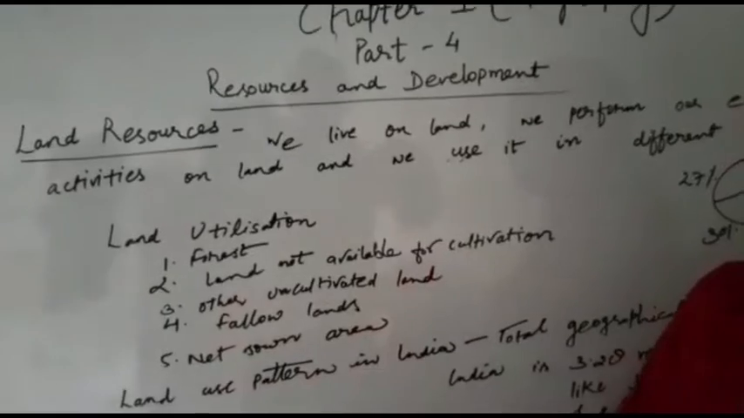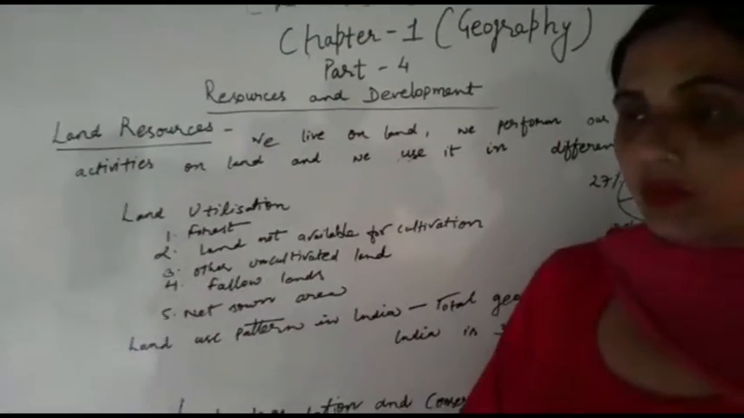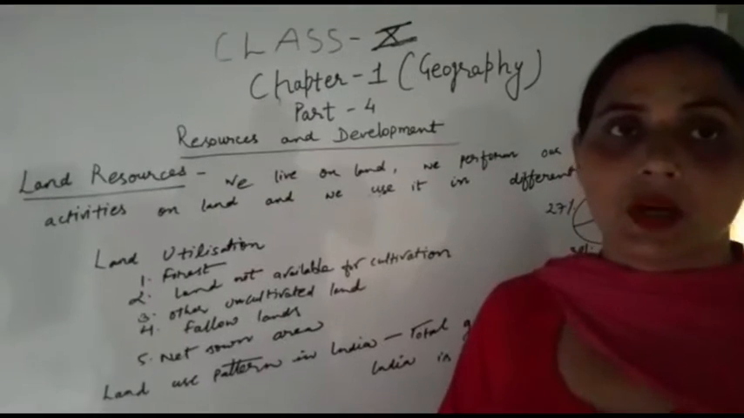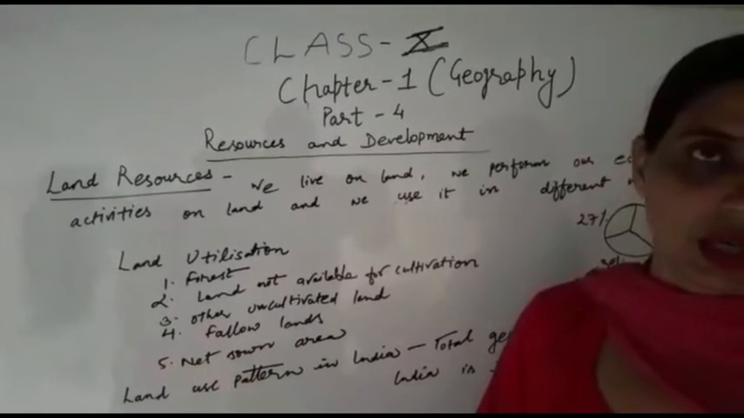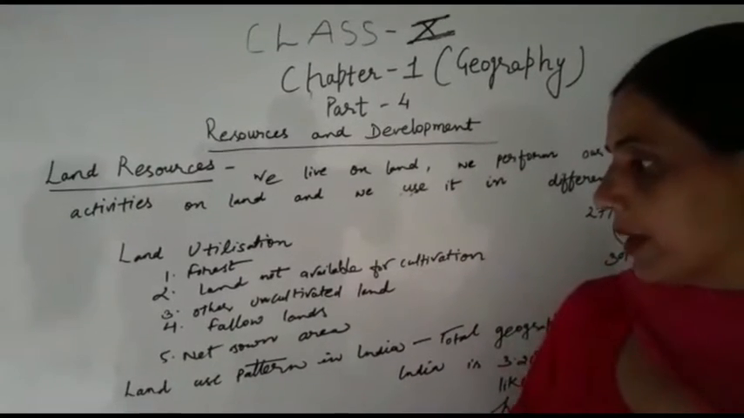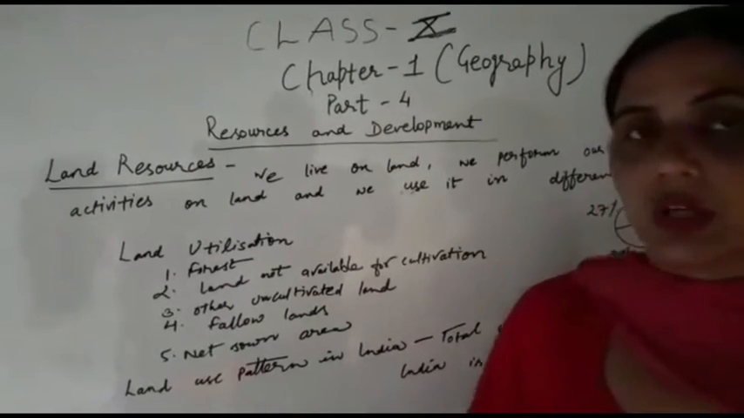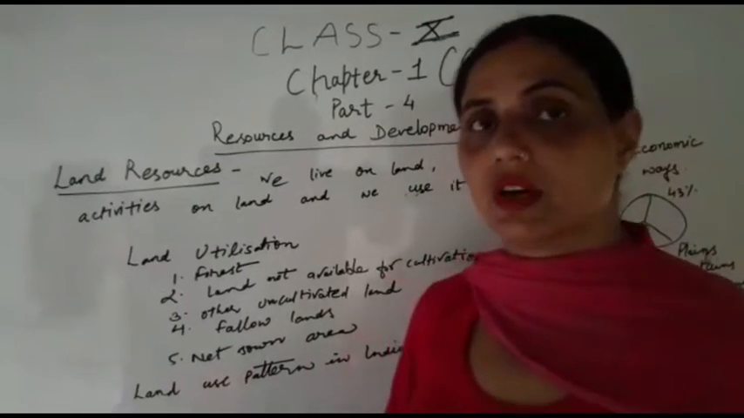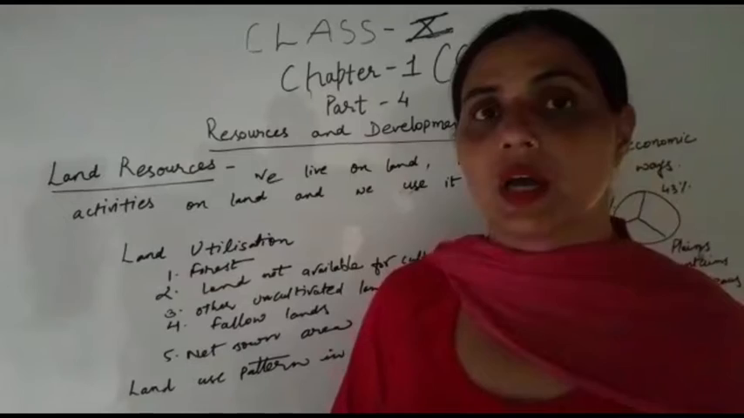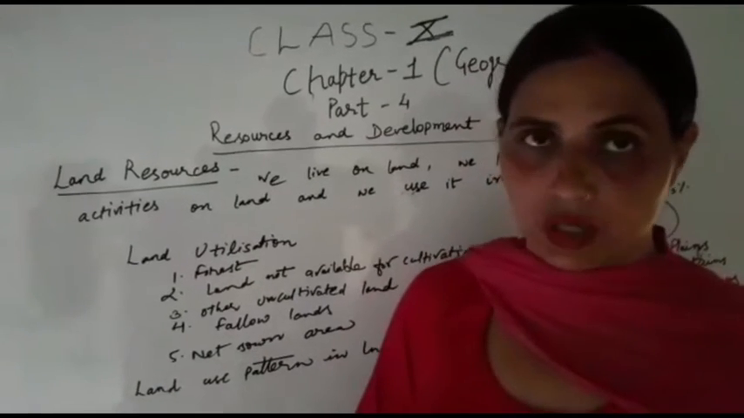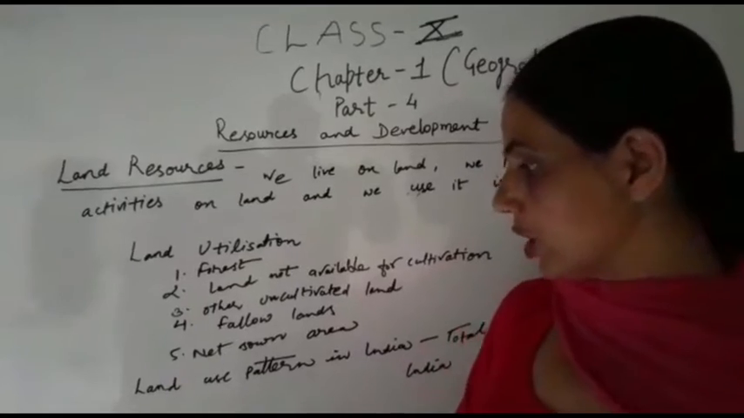The third is other uncultivated land, where people are not getting space or are not utilizing that land properly for cultivation. The fourth is fallow land, which is kept like this only. And the fifth is the net sown area, where mostly people do agriculture and irrigation. A very good example is Haryana and Punjab.